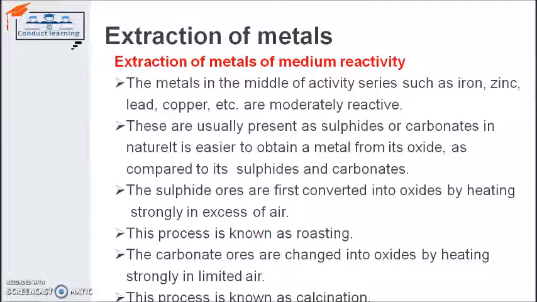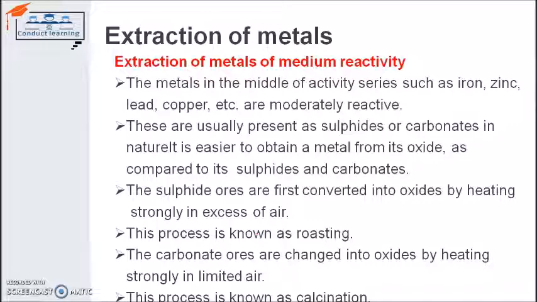In sulfide ores, the metal which is present in the sulfide ore first has to be converted into the oxide form, and for that it will be strongly heated in the presence of excess air. Please note down: the metal in the sulfide ore has to first be converted into its oxide form, and after that it will be extracted from its oxide form. So to convert a sulfide ore into the oxide form, the sulfide ore has to be heated strongly in the presence of excess air, and the process is known as roasting.